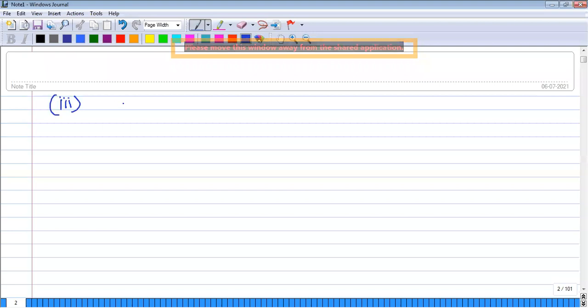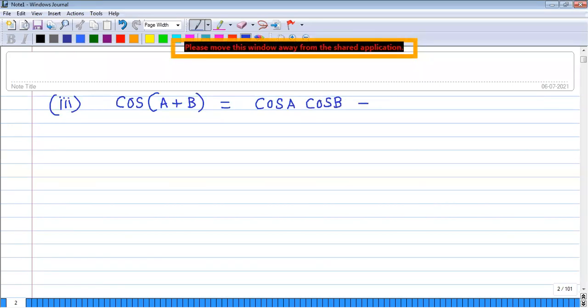Third formula, that is cos of A plus B. It is quite interesting: cos A cos B minus sin A sin B. So even though we have a plus sign, we get a negative sign here.